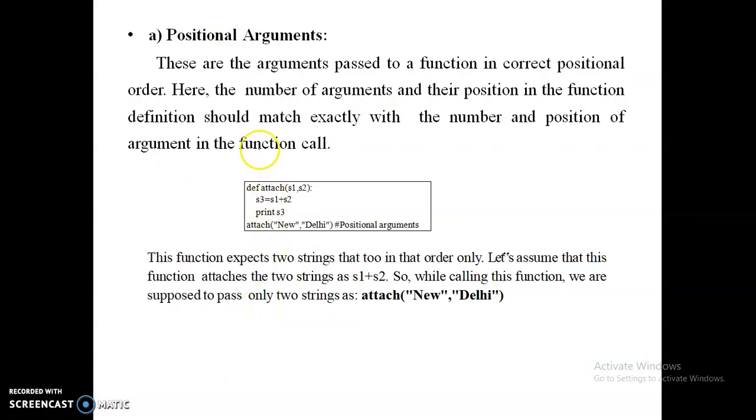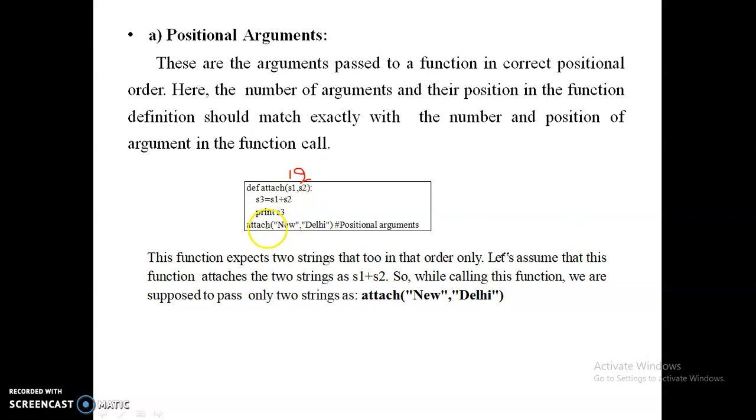Next, positional arguments. Positional arguments are arguments where, in the same order in which they are defined, you pass the values to the function. For each and every argument in the function definition, we have a position for the argument. S1 is the first position and S2 is the second position.